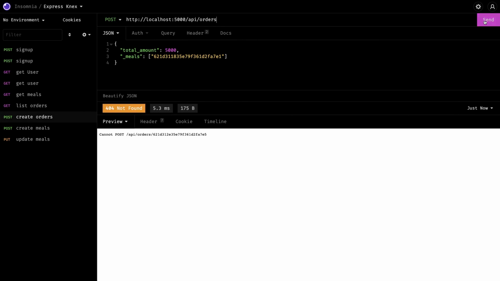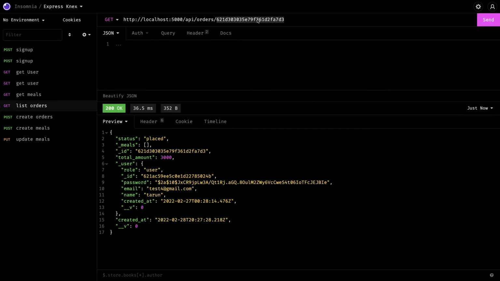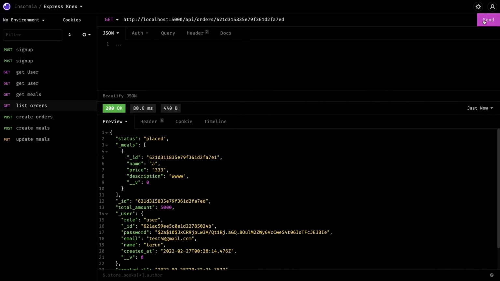So this is the post. Order is placed. Okay, total amount is this. Now what I will do is I can do get by ID. Yes, you can see the meal is also populated, right?